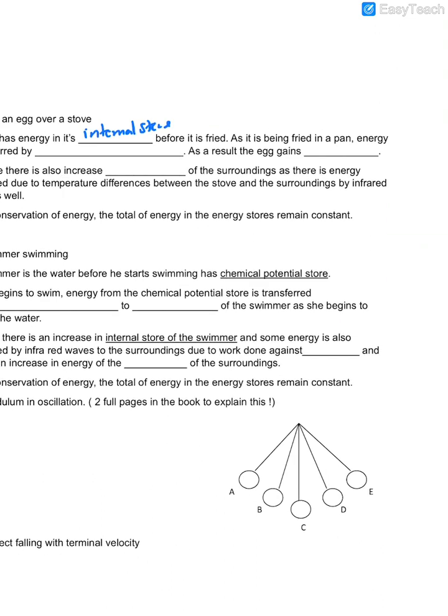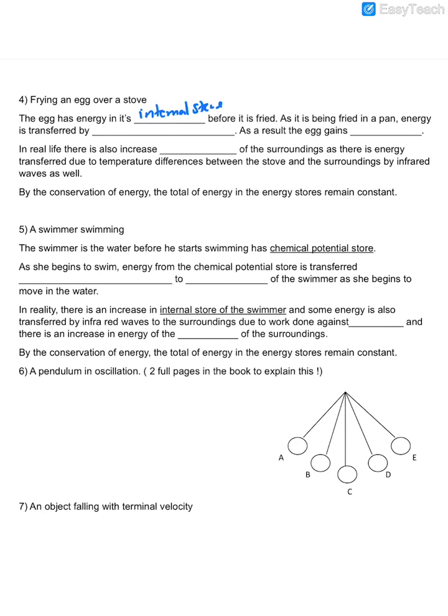Then after that, energy is transferred by heating due to temperature difference. As a result, the egg gains internal store. So straightforward. However, in real life, there is also an increase in the temperature, the internal store of the surroundings.